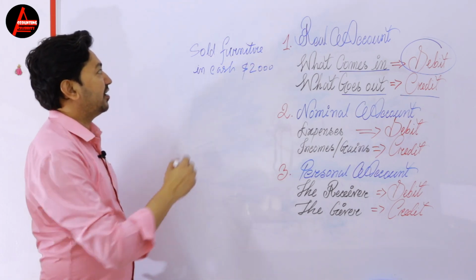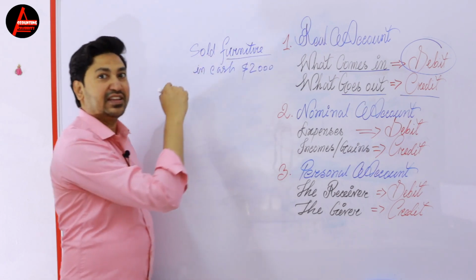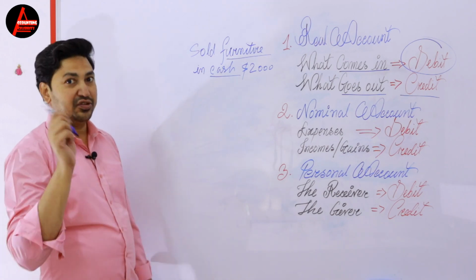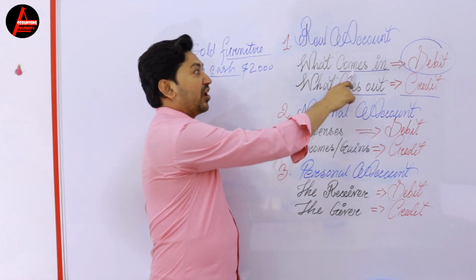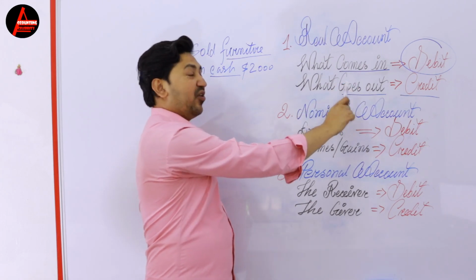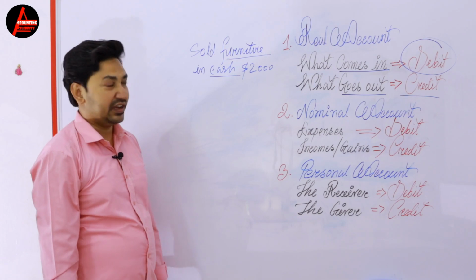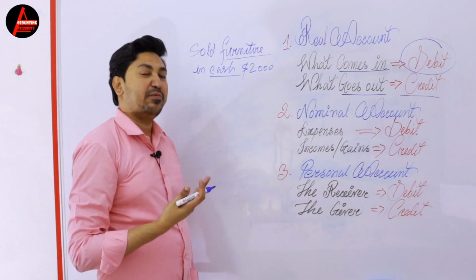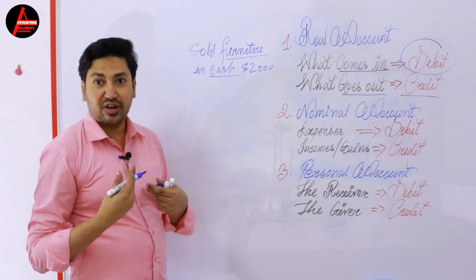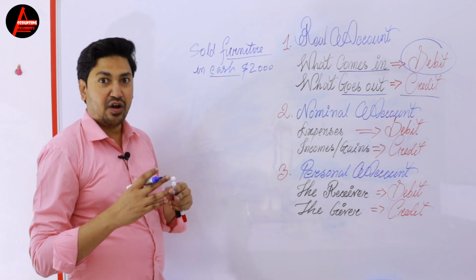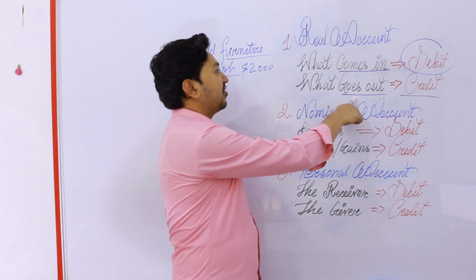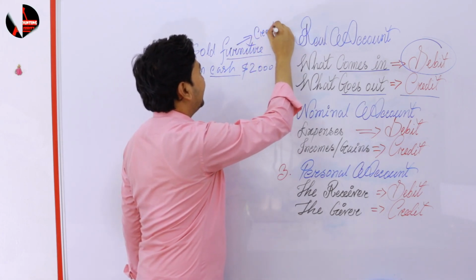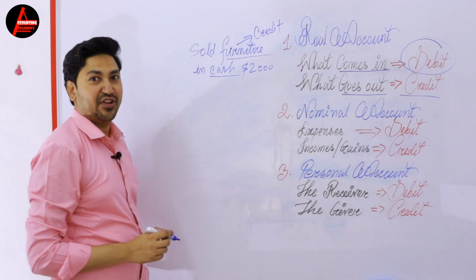Okay, look at here, this furniture is an asset. At the same time, cash is an asset. Okay, so what I said for a real account: what comes in debited and what goes out will be credited. Now look at here, when you sold furniture, what happens to furniture? Yes, furniture goes out. Okay, furniture is going out of your business. So goes out, what will be here? Goes out is credit.